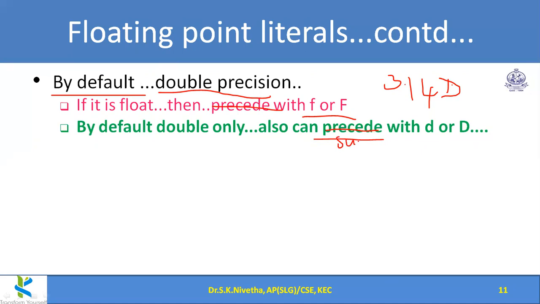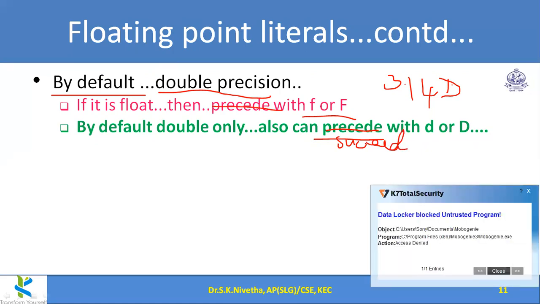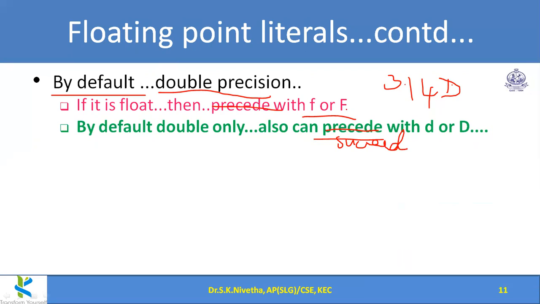It should be succeeded with D, as we do for a long variable. So in that way, we should give D, capital D or small d. For float, small f or capital F.